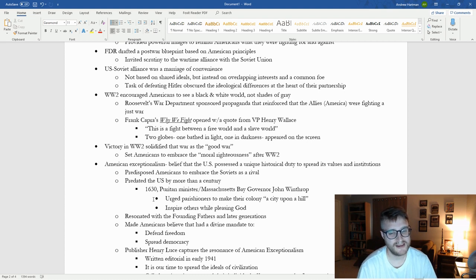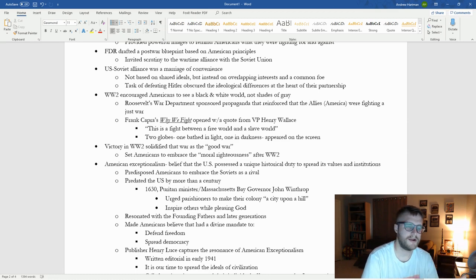And that leads into the idea of American exceptionalism, which really takes hold after World War II. American exceptionalism being the idea that the U.S. possessed a unique historical duty to spread its values and institutions. And because of American exceptionalism, combined with the idea that them and the Soviet Union were ideologically opposite, that led to an almost inevitable clash between the two.